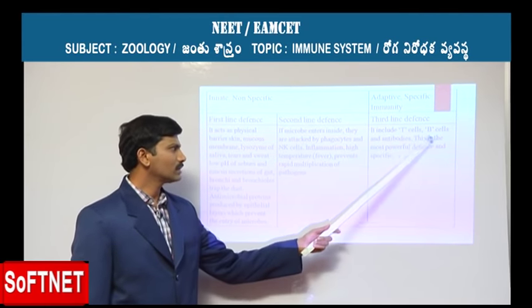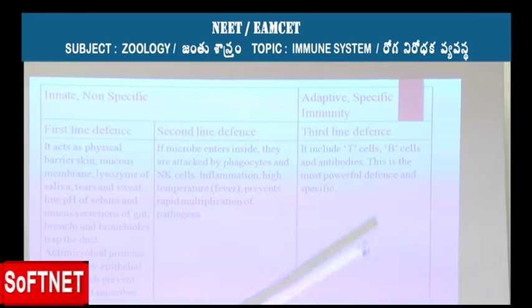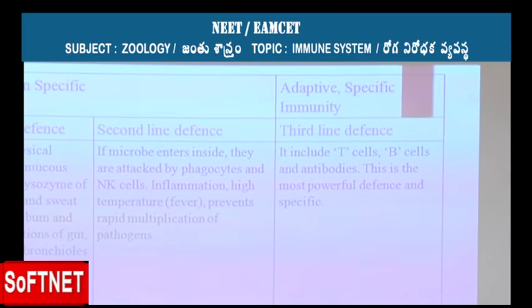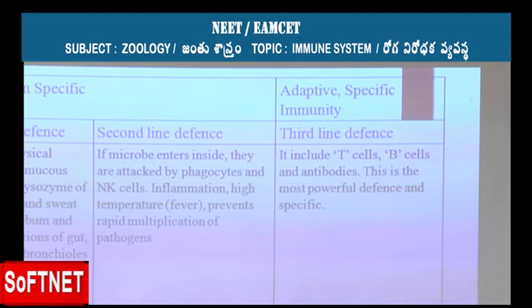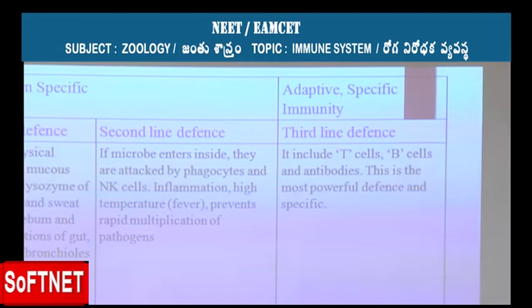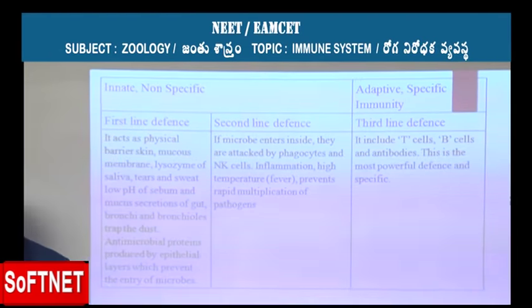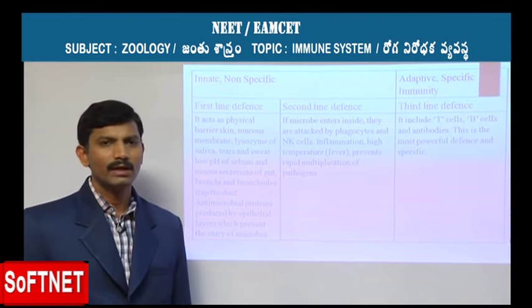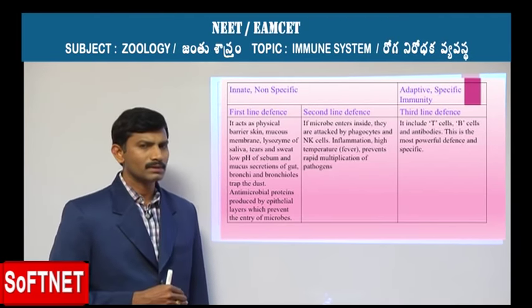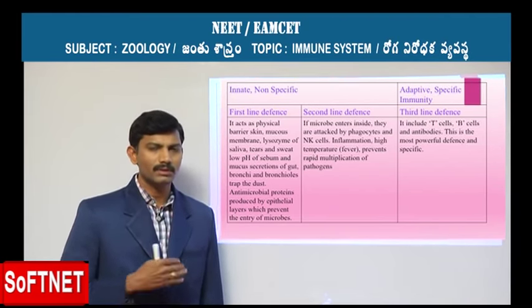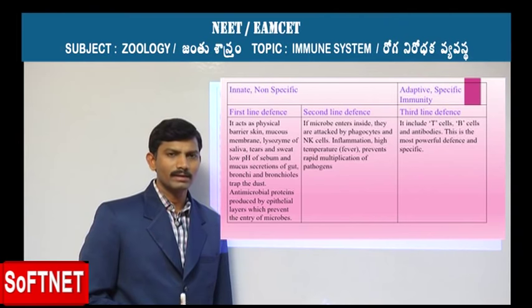And coming to the third line of defense, it is offered by the T cells and the B cells, and in addition the antibodies that are produced from the B cells. Out of all the three lines of defense, the defense offered by the antibodies is the most powerful, and it is very specific. Against a particular type of antigen to which our body gets exposed, only the third line of defense shows the defense. So this comes under adaptive or acquired immunity, and it is a very specific line of defense.